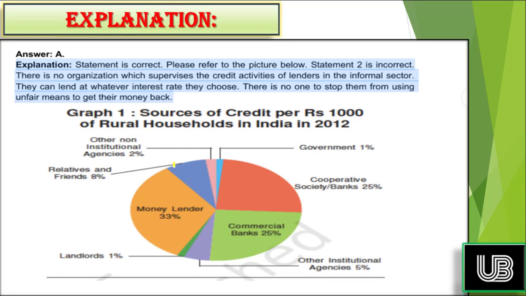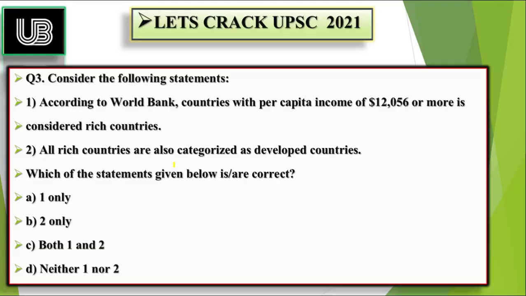And moving toward the next question, that is question number 3. According to World Bank, countries with per capita income of $12,056 or more is considered to be rich countries. Second statement is all rich countries are categorized as developed country, and you have to tell which is the right statement. And the options available to you are A, one only, B, two only, C, both above are right, and D, neither one, neither two is right. I will suggest you to pause the video and try answering the question. Moving toward the right answer, and the right answer is one only.